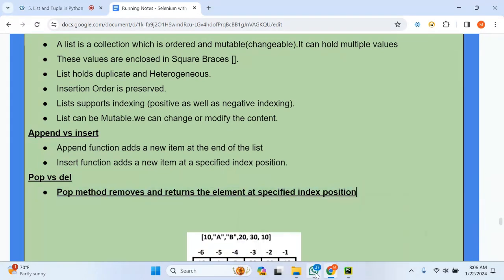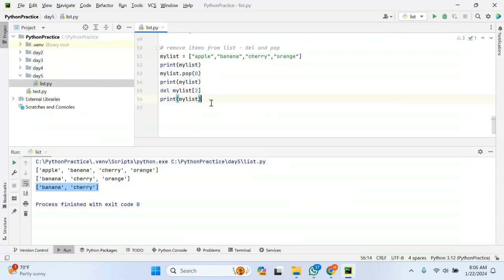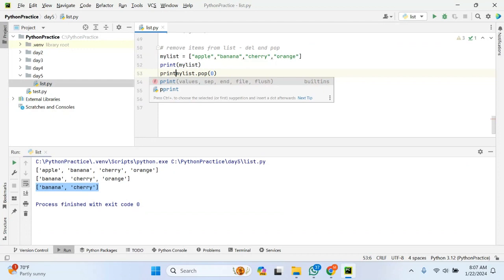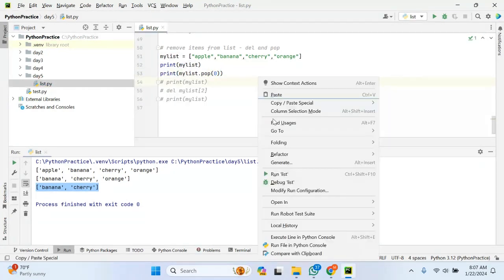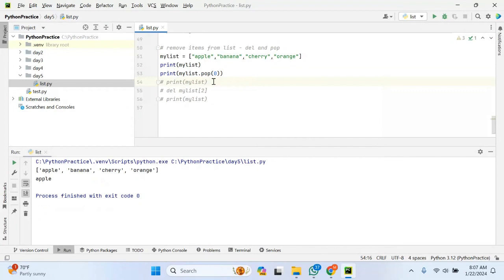Let me make it clear. Let me comment this out and print it. It will try to return that value. Let me print. If you can see, this is the list which I defined, and that is what I'm printing here. By using the pop function, I am removing the item at the 0th index position. What is the value at the 0th index position?